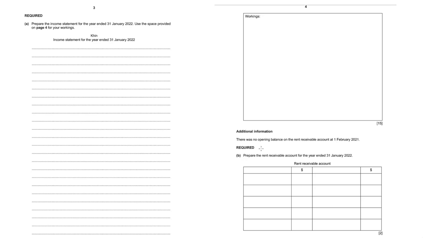Also another thing to notice is that there was no opening balance. So we don't have an opening balance. We can directly start with recording the receipt of rent, which is 7,000. We know that the annual rent is 6,000, so that will be transferred to income statement, 6,000, and the prepaid part will be 1,000. So that completes the rent receivable account. Don't forget to bring down the balance also.